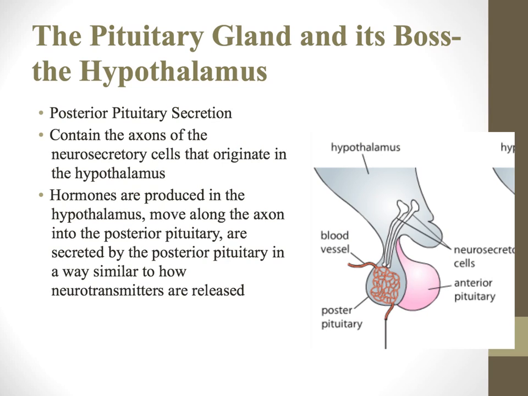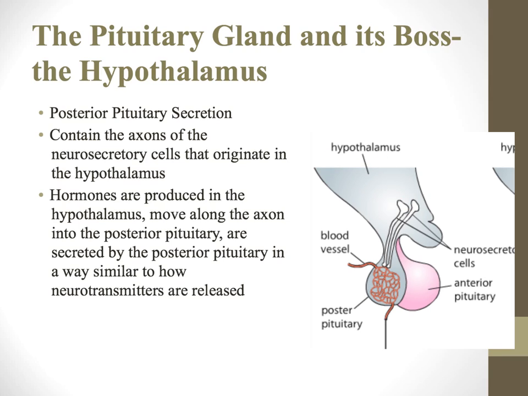Now, these neurosecretory cells are just specialized nerve cells. So you may note, like, they kind of look like that, right? They have this long part to them. That's the axon, just like in a regular nerve cell that you already know. So this posterior pituitary contains the axons of those cells, but those neurosecretory cells originate in the hypothalamus.